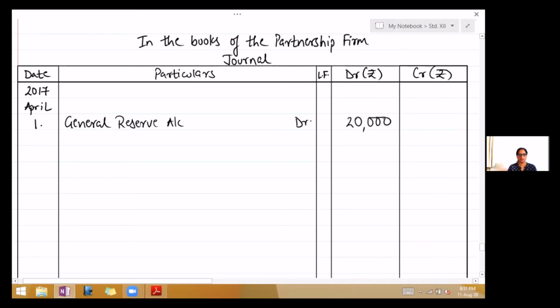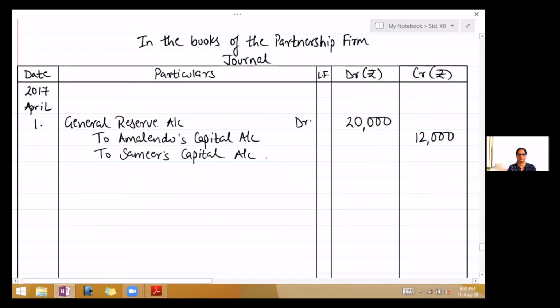To Amalendu's capital account 12,000. To Sameer's capital account 8,000. Narration being general reserve distributed to old partners.